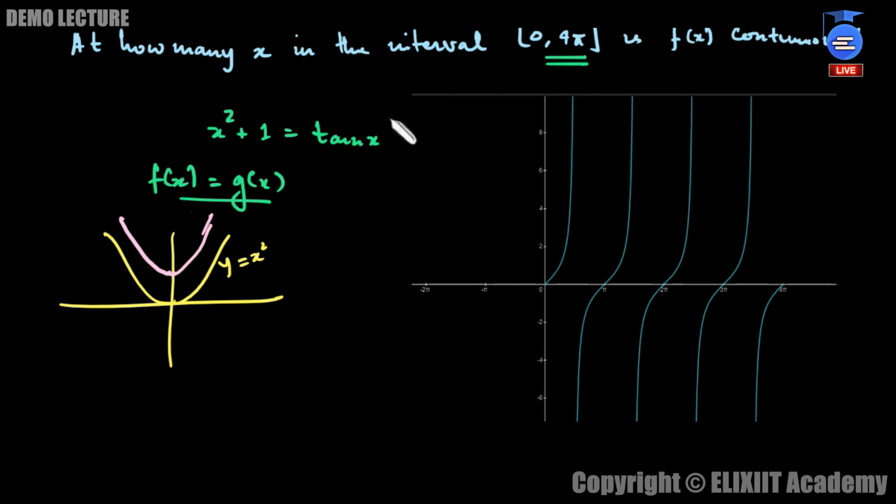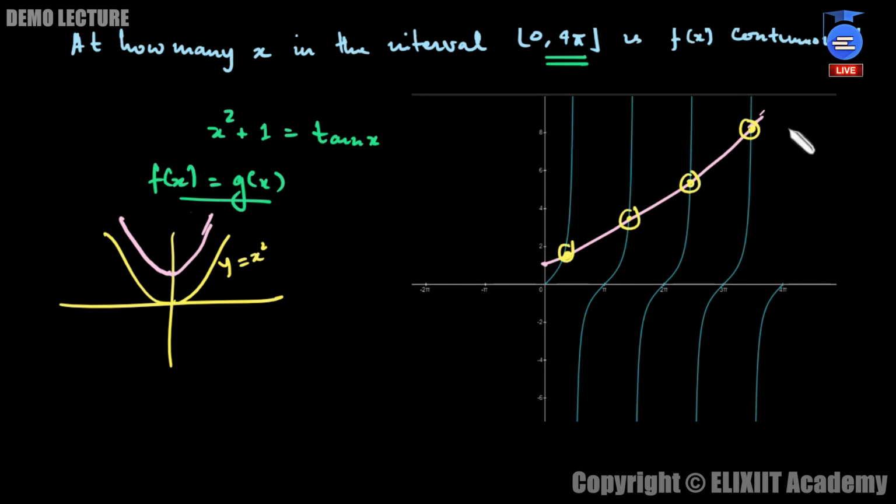Once you draw the graph over here, something like this, the graph will now pass through (0, 1). So the graph will be something like this. This is actually 1, something like this. Very roughly I'm drawing the graph. Something like this you will have. Only this region. So clearly you can see that there are how many points of intersection? 1, 2, 3 and 4. So in total there will be 4 points of intersection.